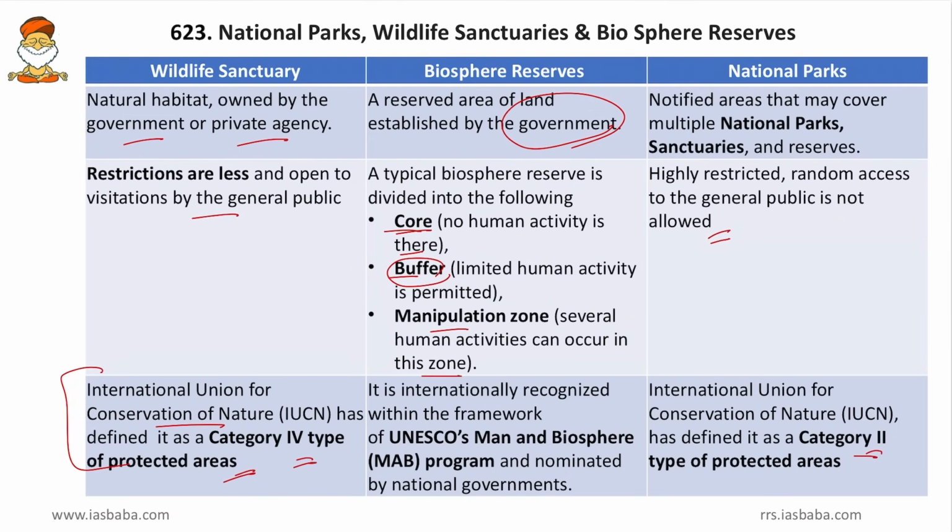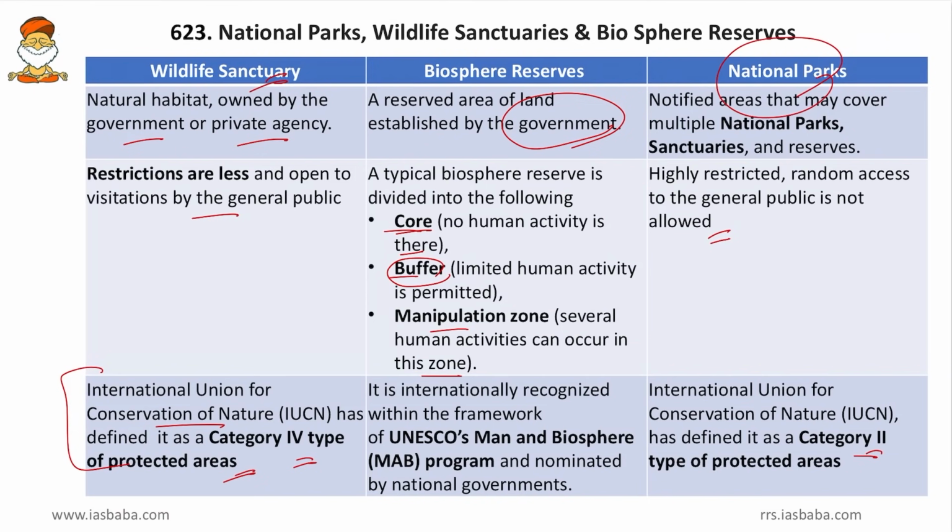Even a national park can be a tiger reserve, and even a wildlife sanctuary can be an elephant reserve. Moreover, a wildlife sanctuary is set up for the preservation of a species of wildlife or plant life. However, a national park is set up to conserve a pristine ecosystem, not just a single wildlife species. So the difference is that here we are protecting the ecosystem, and here we are protecting a wildlife species.